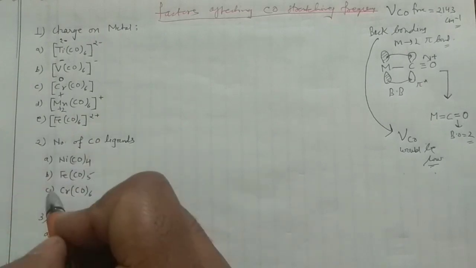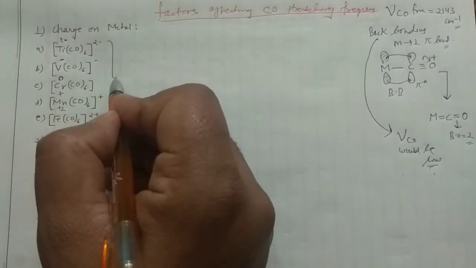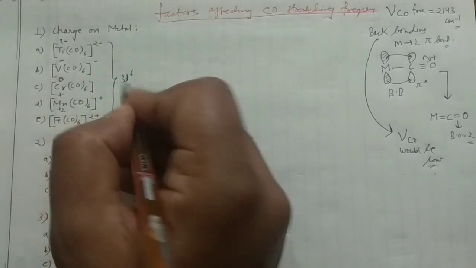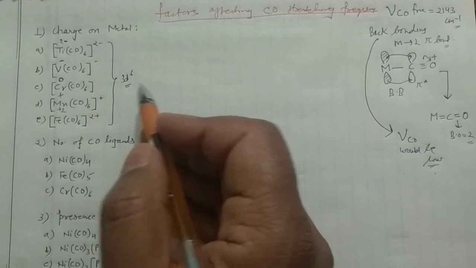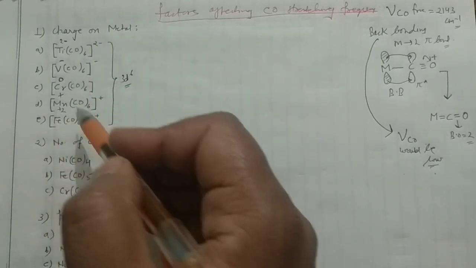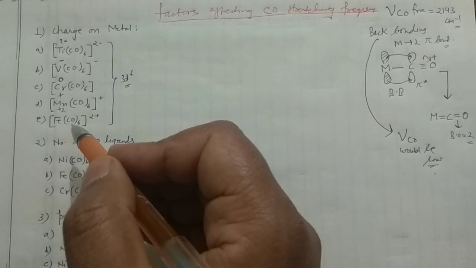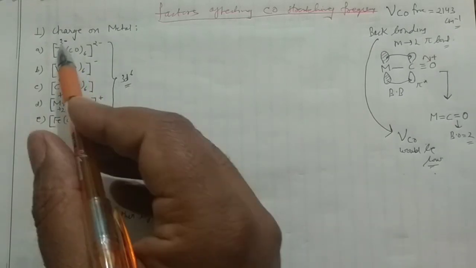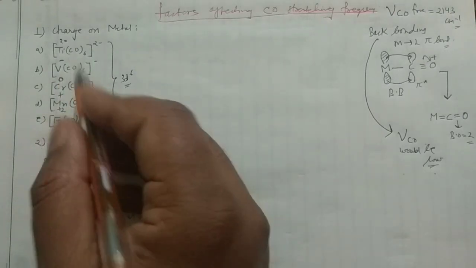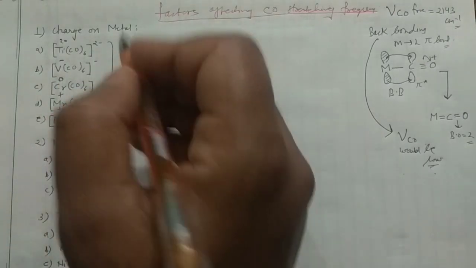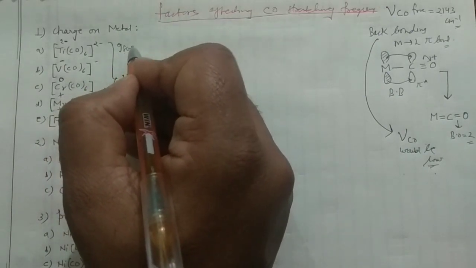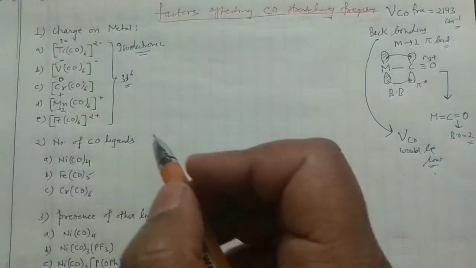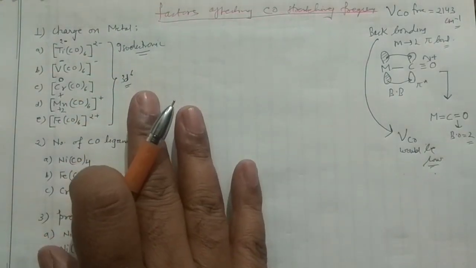These are the charges present on the metal, and for your convenience, they all are 3d6 systems. If you count the electrons in all of them, you will find 6 electrons. I have explained all these things in detail in my coordination chemistry lecture also. So they are isoelectronic species, which are species having the same number of electrons. Okay guys, there is no problem in that.